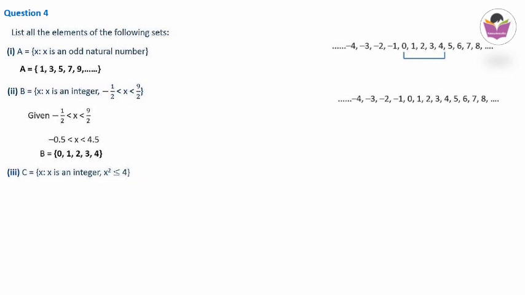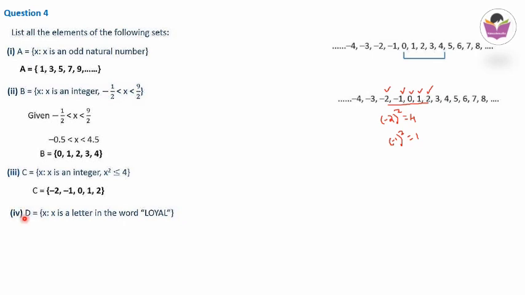So square means, you can see minus 2. If you take minus 2 square, it is 4. Minus 2 square means 2 into 2, and 2 into 2 is 4. Next, if you check minus 1 square, also a positive number we will get, that is equal to 1. 0 square is 0, 1 square is 1, 2 square is 4. These are the numbers we are taking. So let's list out the numbers. C is equal to the set of all numbers starting from minus 2, minus 1, 0, 1 and 2.